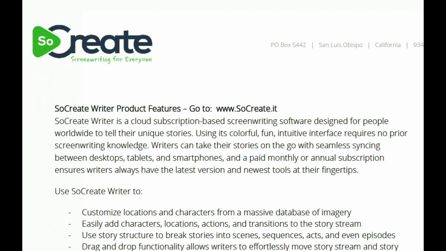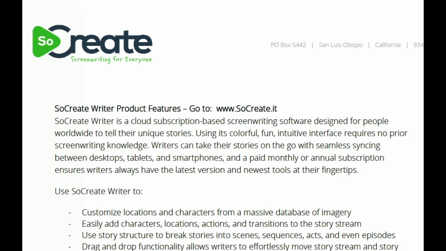Now, this is why founder Justin Kudo created SoCreate. He remembers the pain of trying to figure out formatting as a novice. So from the official document on the SoCreate site, SoCreate Writer is a cloud subscription-based screenwriting software designed for people worldwide to tell their unique stories.